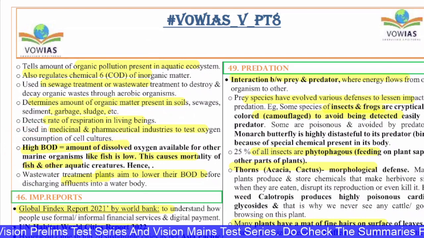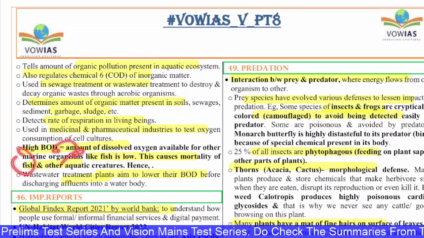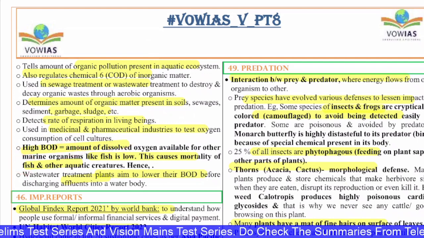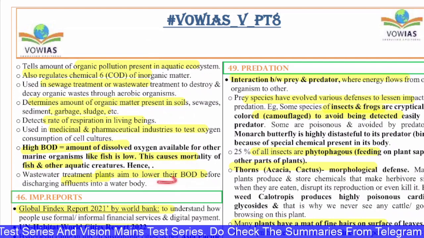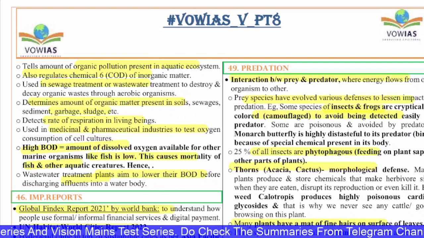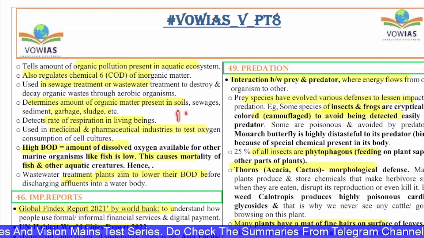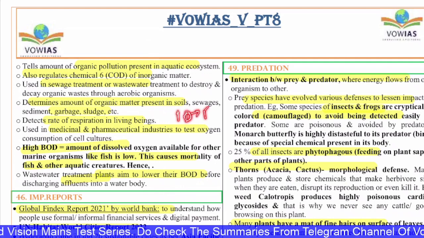That causes the mortality of fish and other aquatic creatures. Hence, wastewater treatment plants aim to lower their BOD before discharging effluents into the water body. The basic meaning is that when there is high demand for oxygen, there is high waste in the water.